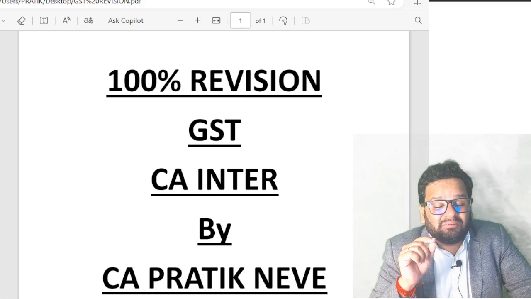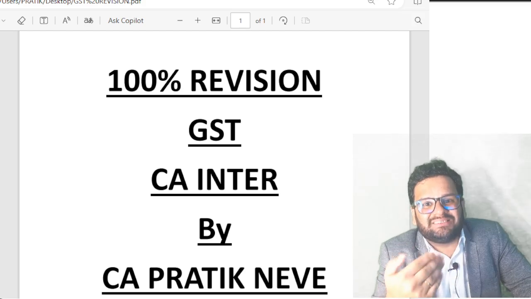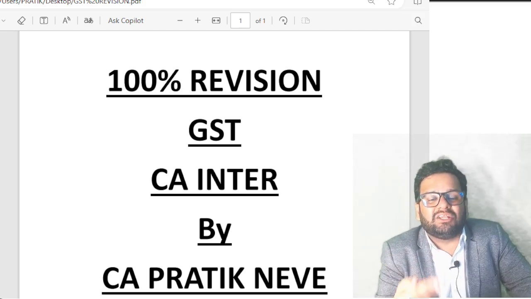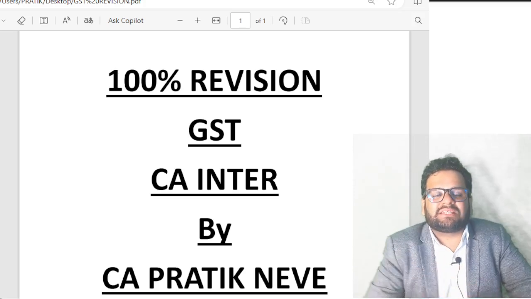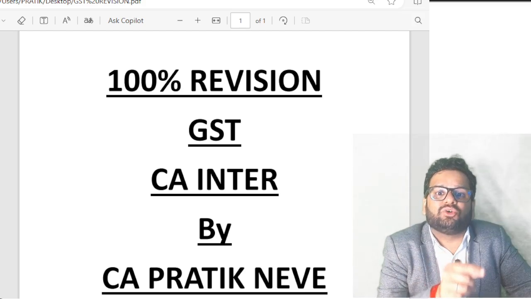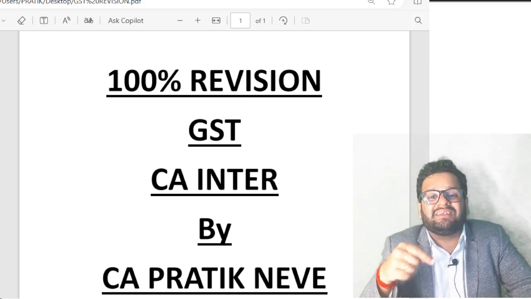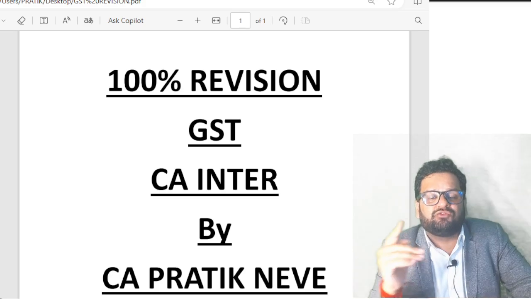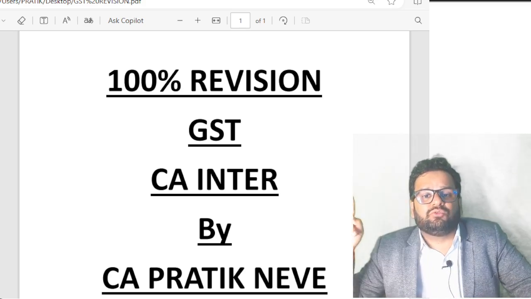Further, the tax in composition scheme is to be paid on a quarterly basis. It will be paid by 18th of the month following the quarter. Then details of this tax will be given in GST CMP 08, and one return will be filed by 30th April after the end of financial year in GST CMP 04.